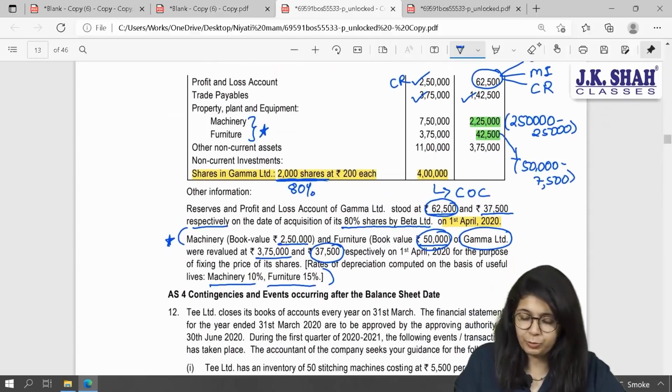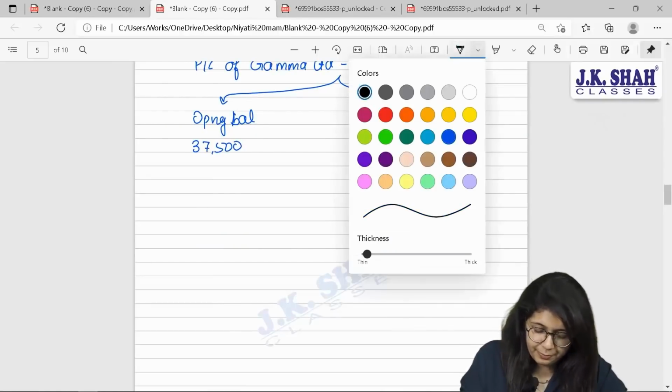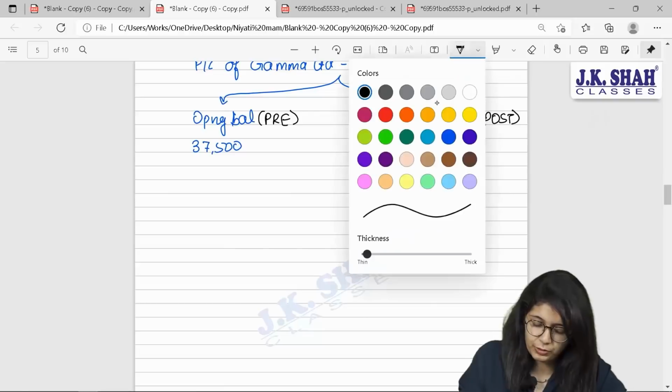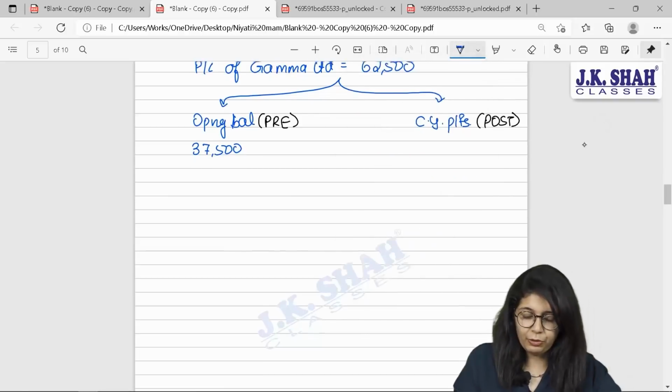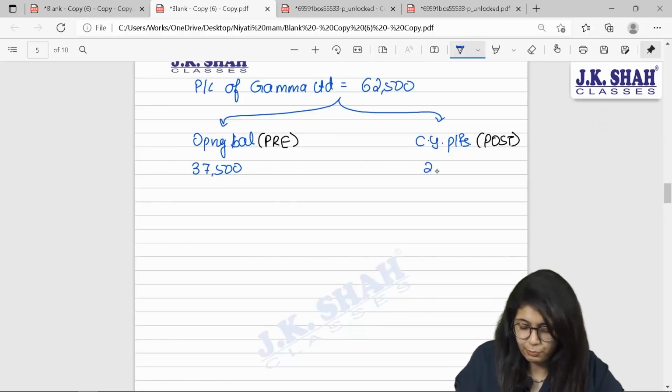In my question, it has been mentioned that total opening is 37,500 rupees. So here I am going to write 37,500 and opening shall be completely pre, whereas current year profits shall completely be post. If out of 62,500, 37,500 pertains to your opening, 25,000 pertains to my current year profits.